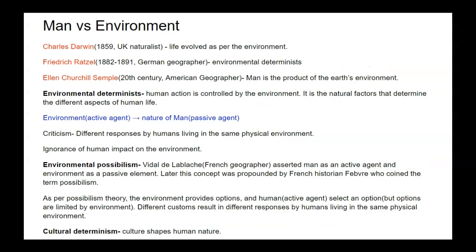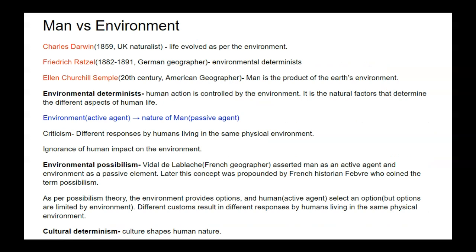Then man versus environment. Charles Darwin, a UK naturalist, gave the concept that life evolved as per the environment. The next scholar was Friedrich Ratzel, a German geographer, and he gave the concept of environmental determinism.